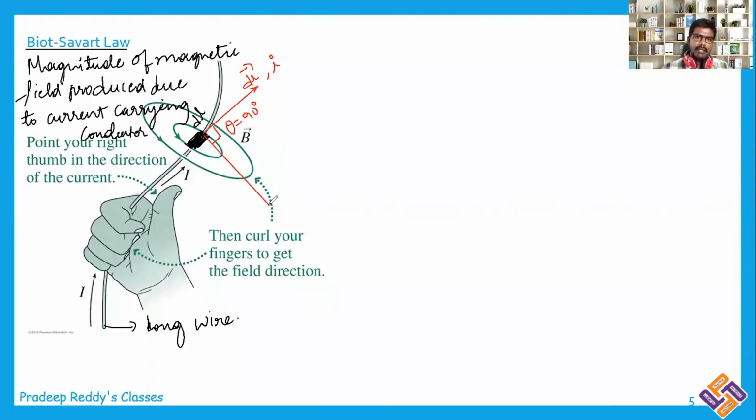I want to now find out the magnetic field at this position. Because of this very small element, the magnetic field produced is dB. Because of the total wire, it is B, but I am choosing only a small element here. And this dB magnetic field produced is directly proportional to the current in the conductor, I, and dB is inversely proportional to r cube, where r is the separation of the point where you are calculating the magnetic field.